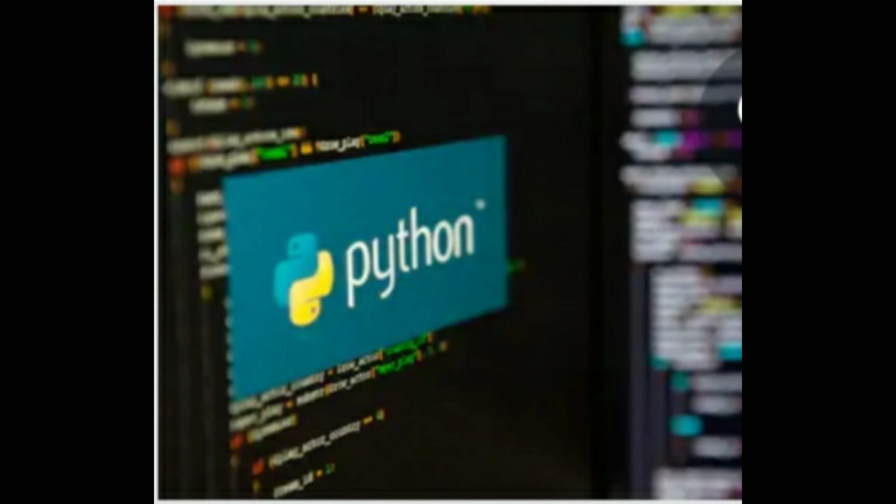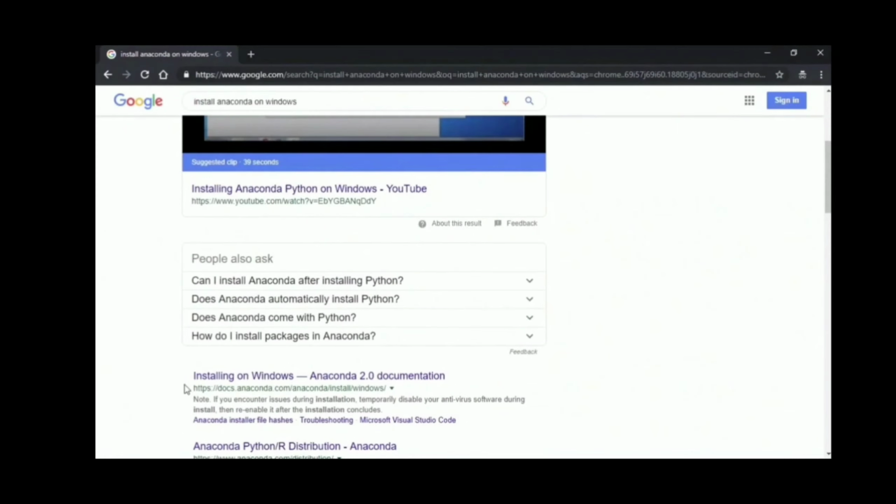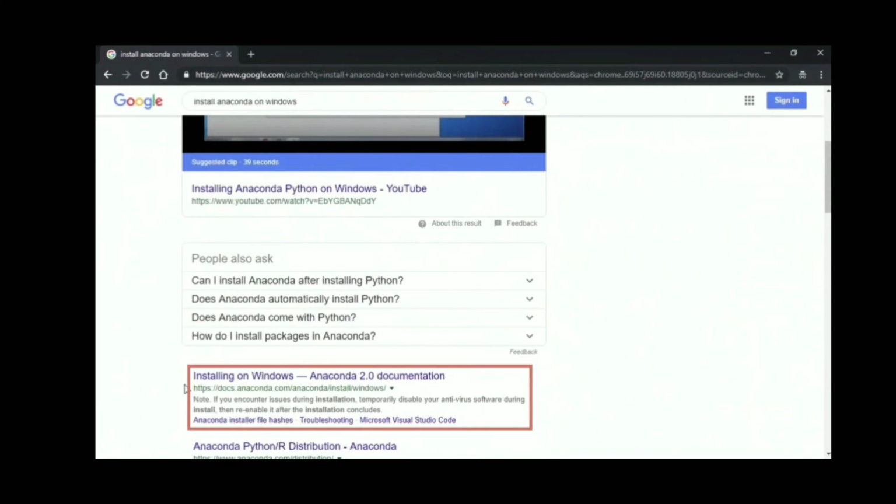So before we start with Python, we need a software distribution which assists us in installing Python on our machine so that we can go ahead and code. For that, we have a package named Anaconda. So what is Anaconda? Anaconda is an open source distribution of the Python and R programming languages. Open source means they are completely free for any developer to download and use.